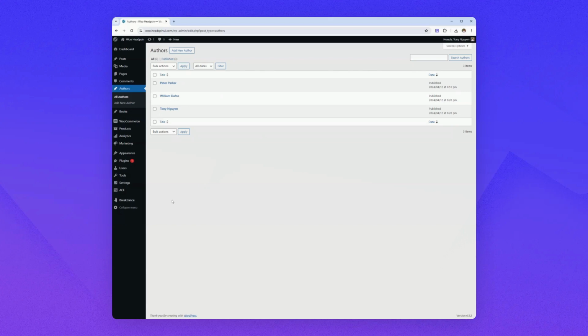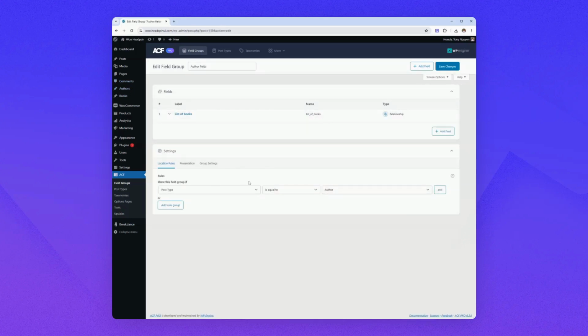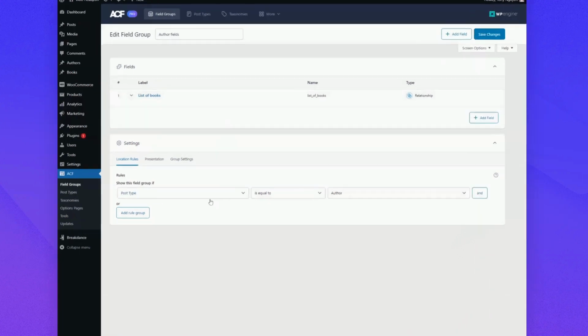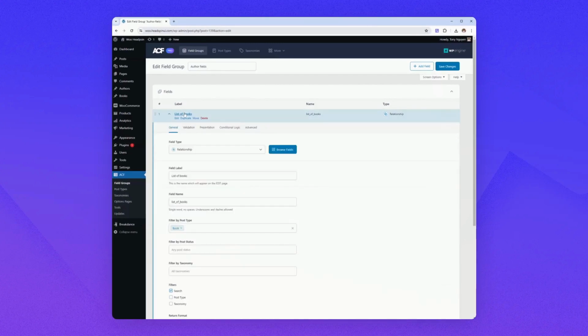And now what you need to do is to create a field that connects these two post types. Go to Advanced, go to ACF. First, let's go and create a field for authors. Make sure that they are applying to the author post type here. Now add a new field.